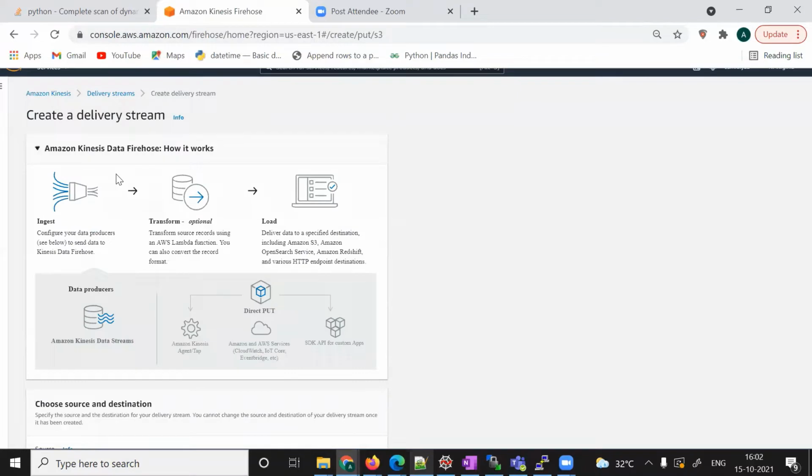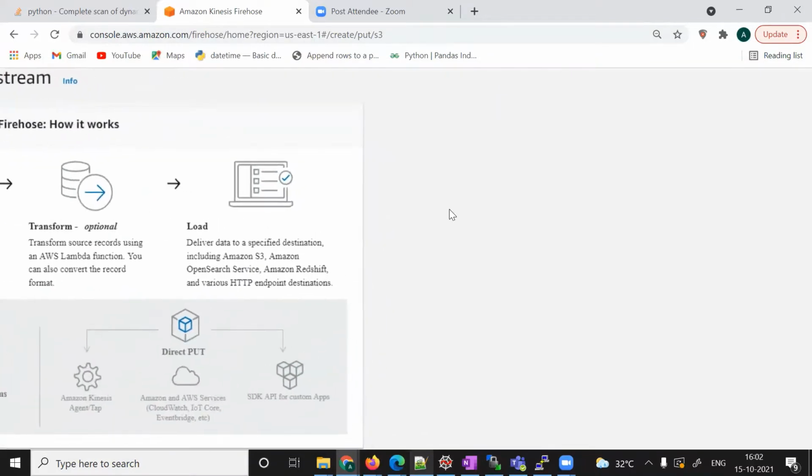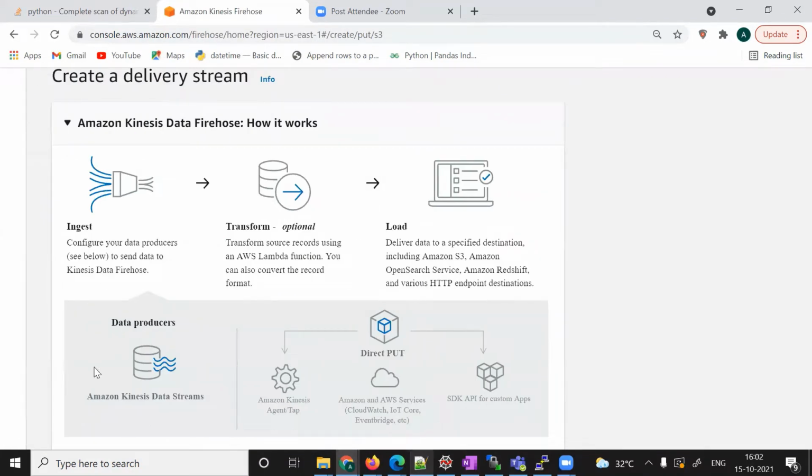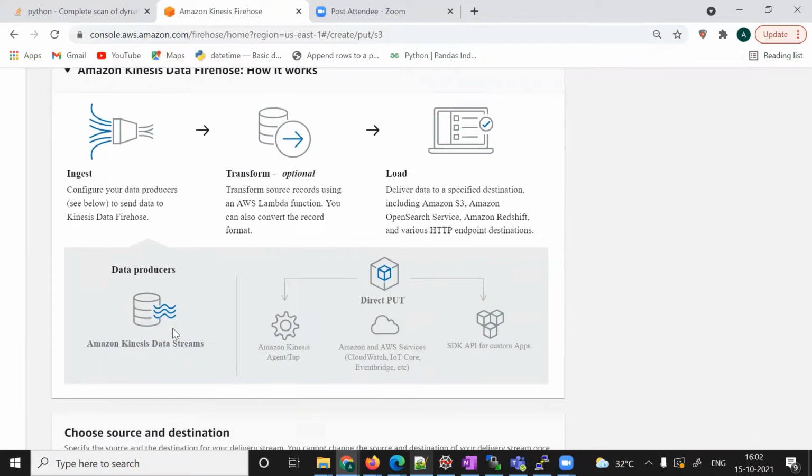If you click here, you can see how it works. This is the ingest. This will be the data producer. In the data producer, there are two parts: direct put and Amazon Kinesis data stream. Direct put, we are going to use this one, the Amazon Kinesis agent. This is my source.